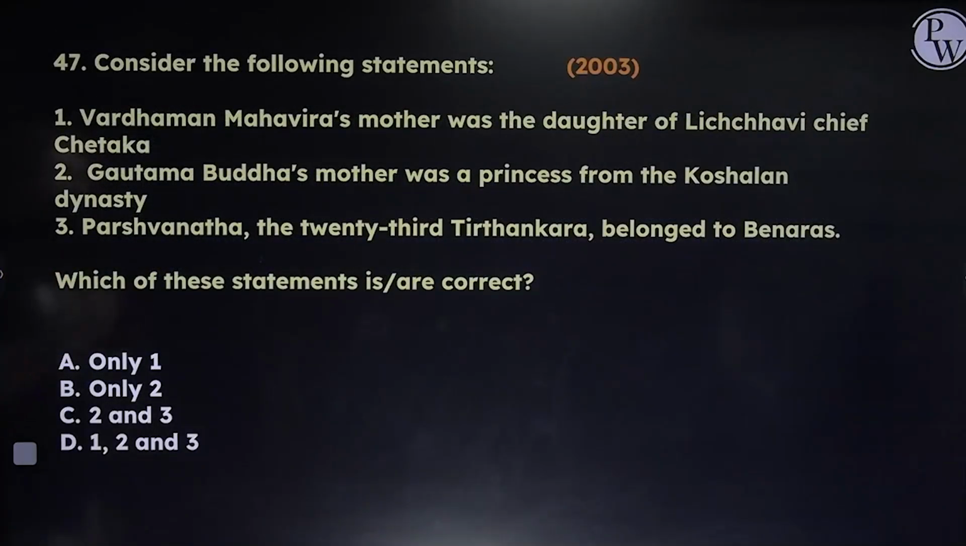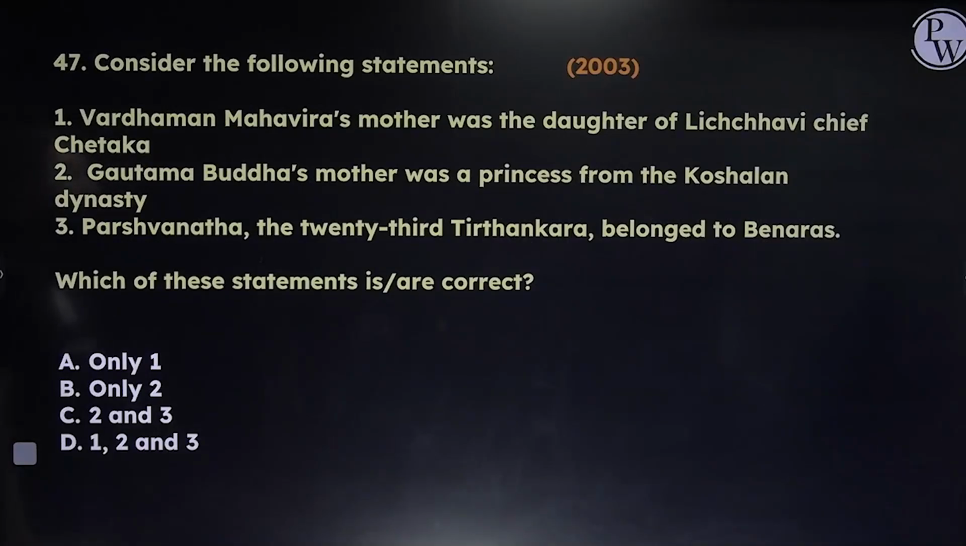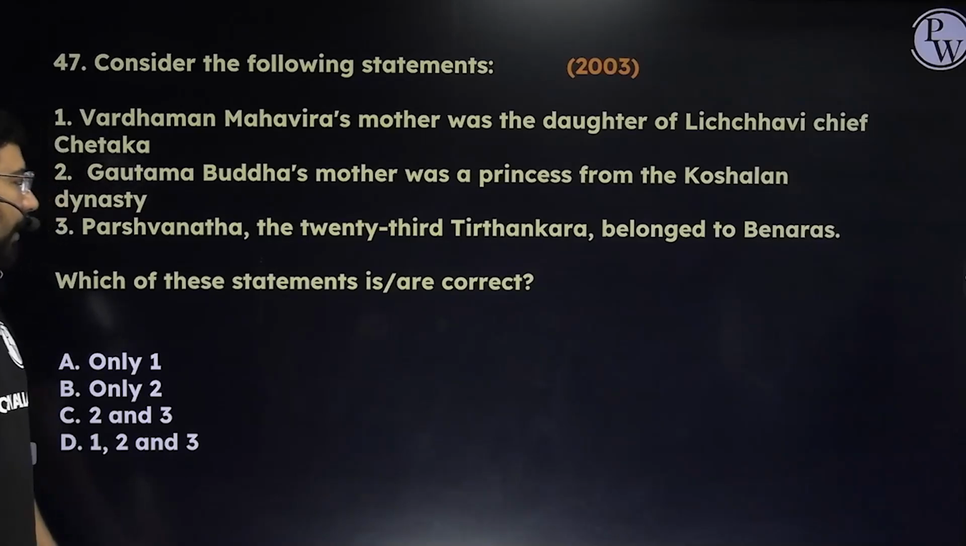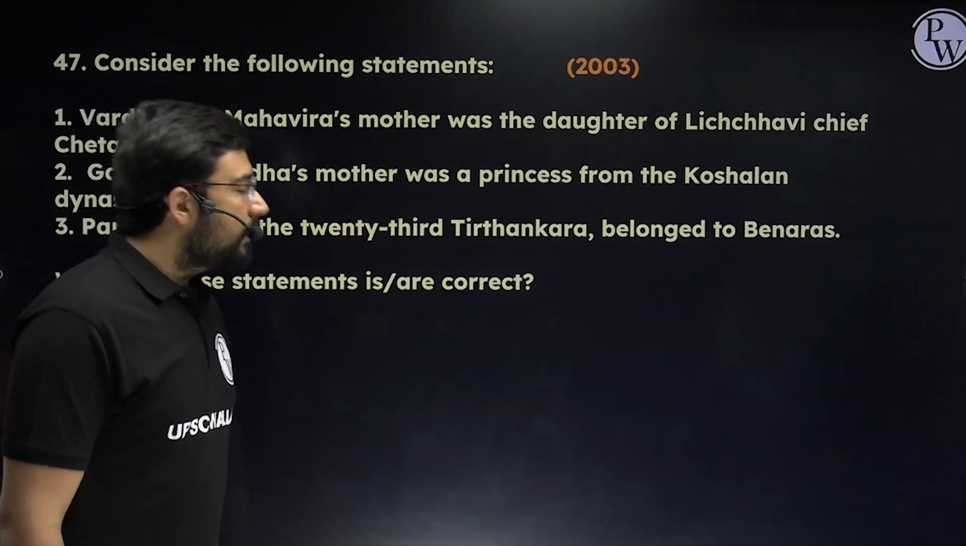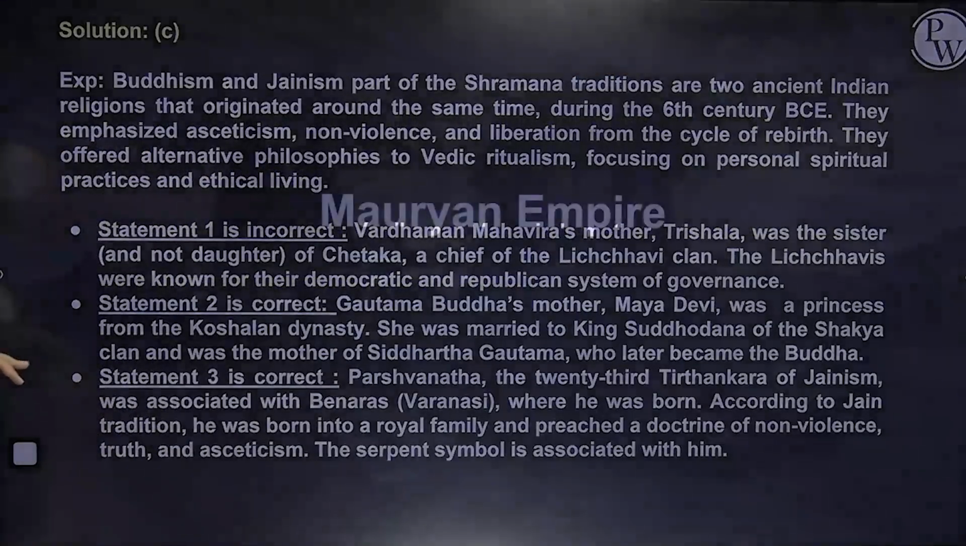Next, these are some of the statements which came in 2003. Vardhaman Mahavir's mother was the daughter of the Lichchhavi chief Chetaka. She was not a daughter, she was the sister. Gautama Buddha's mother was a princess from the Koshala dynasty, correct? And Parshvanatha was the 23rd Tirthankara. In total, we had 24 Tirthankaras, and Mahavir was the 24th. The 23rd belonged to Banaras. So the second and third statements are correct. The answer will be C in this case.